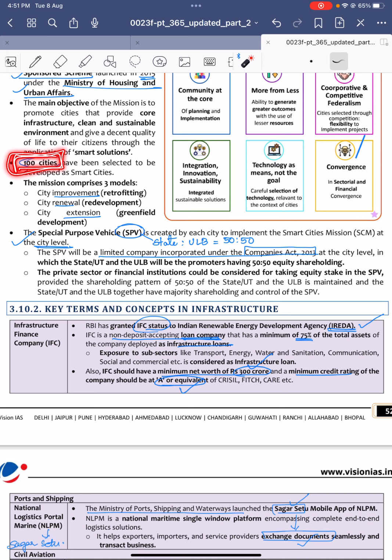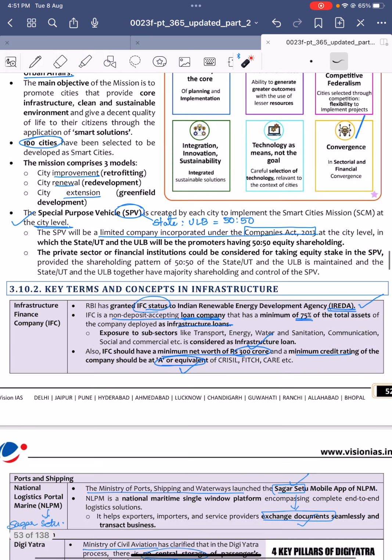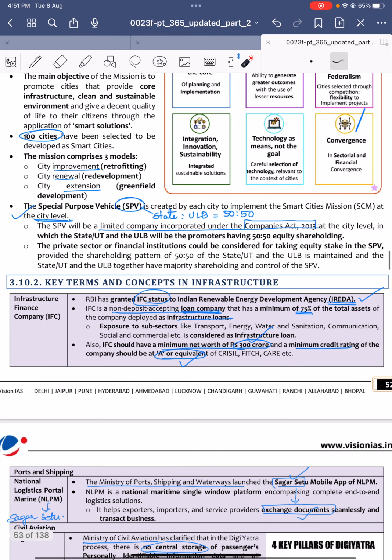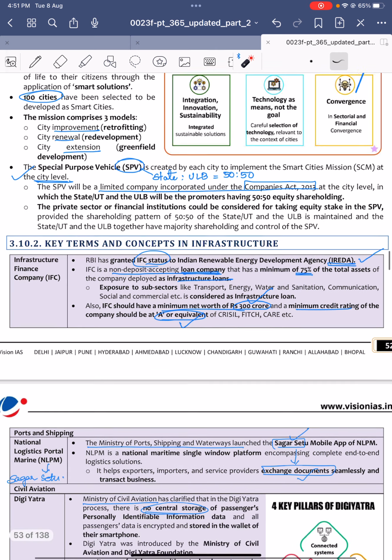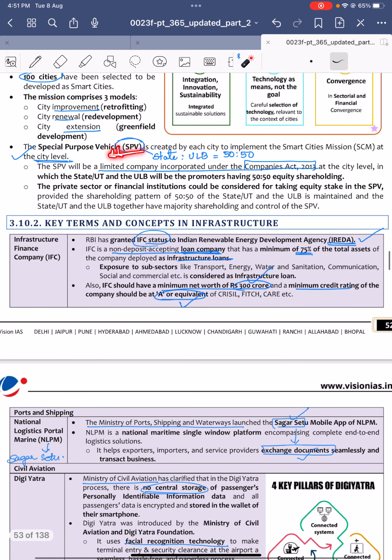100 cities have been selected to be developed as smart cities under this Smart Cities Mission, and it comprises three models: city improvement, city renewal, and city extension. Under this mission, a special purpose vehicle should be created, where the stakeholding of the state and urban local body should be in the ratio of 50:50, and the special purpose vehicle should be registered as a company under the Companies Act 2013.